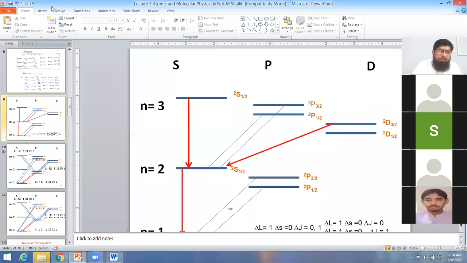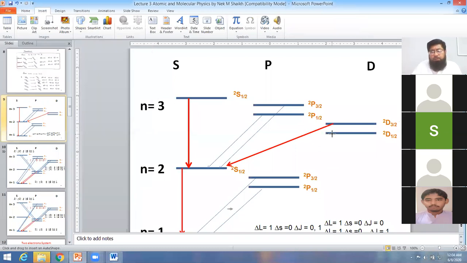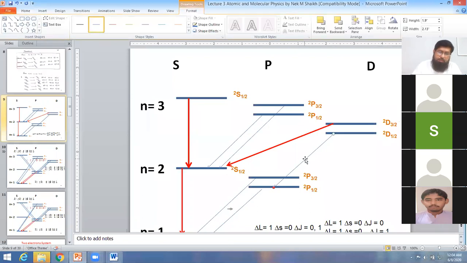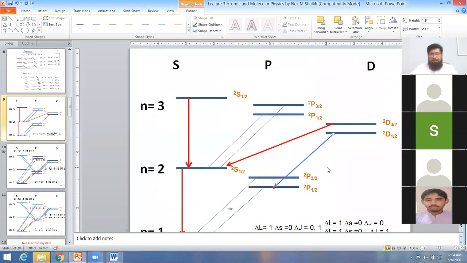If we look here, the electron goes from 2d 1/2 to 2p 1/2. Is it possible or not? Not possible, you are saying, but I am saying it is possible, because if you look here, this is the d orbital, L is equal to 2. Here it is the p orbital, L is equal to 1. From 2 to 1, delta L is equal to 1.